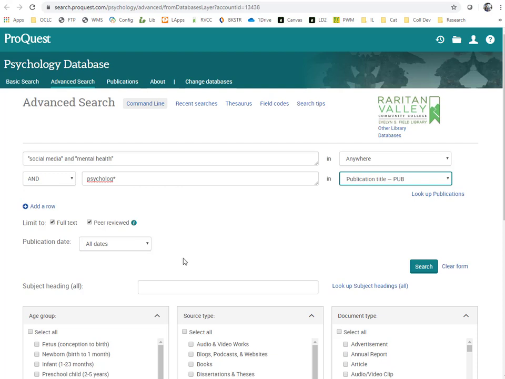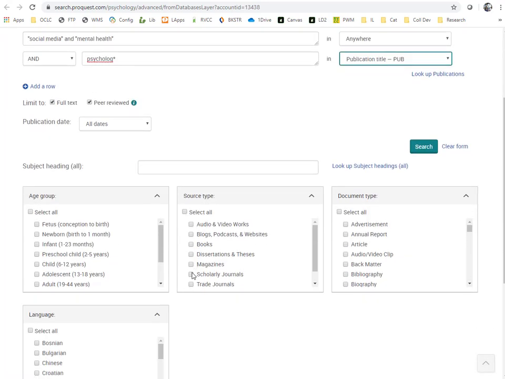Be sure to check the box for full text and peer-reviewed, so we can find empirical research articles that we can read in their entirety. In this lower section, select Scholarly Journals from Source Type and Article from Document Type. This is another way to narrow down our search so the results will be more relevant.